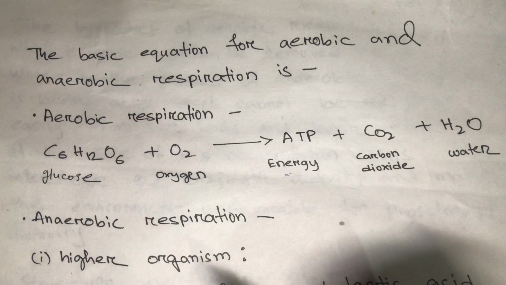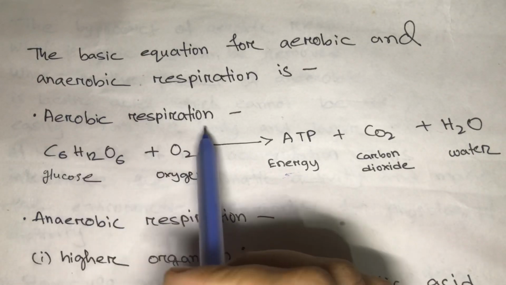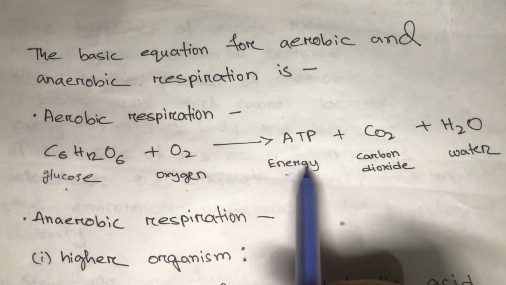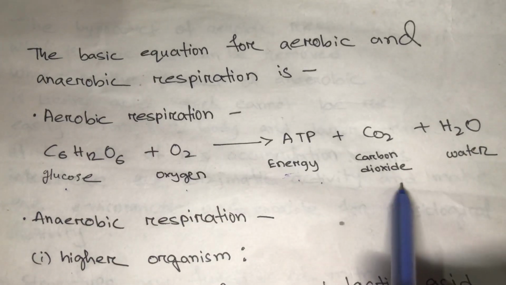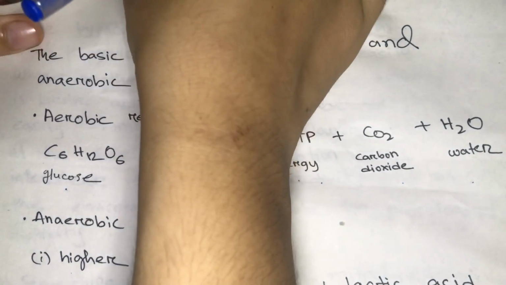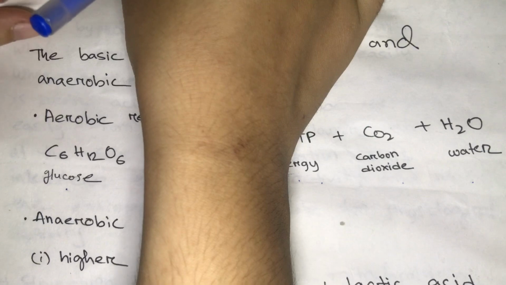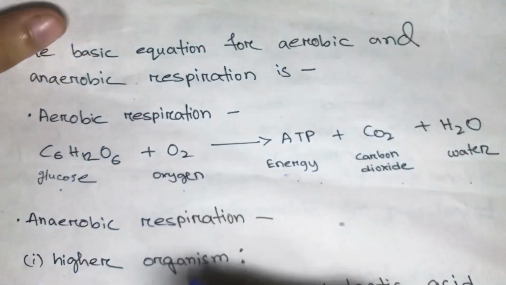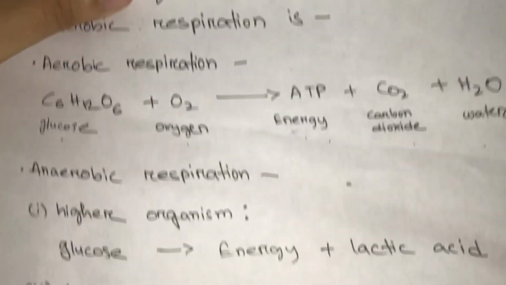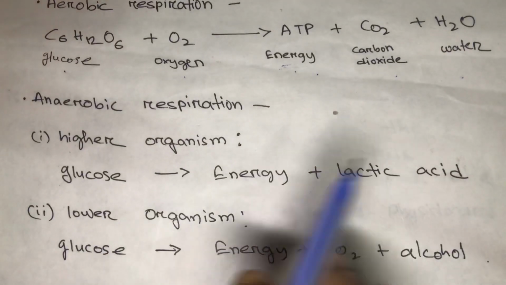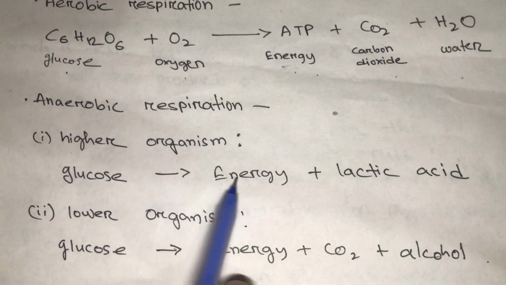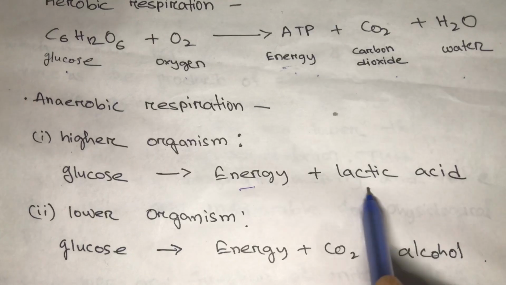Okay, so aerobic respiration: glucose plus oxygen produces ATP, which is energy, carbon dioxide and water. In case of anaerobic respiration in the higher organisms, the equation is like this: only glucose gets converted into energy and lactic acid.